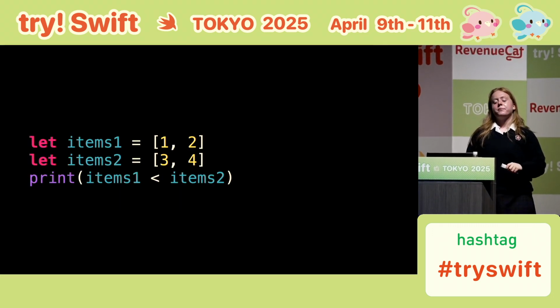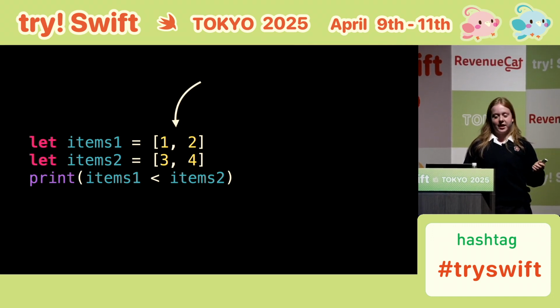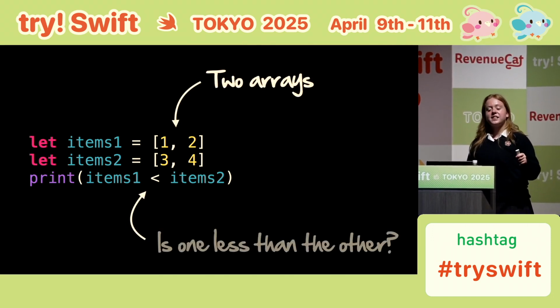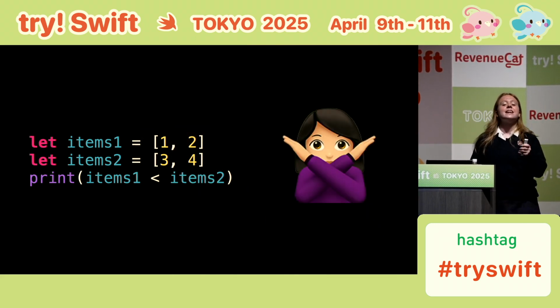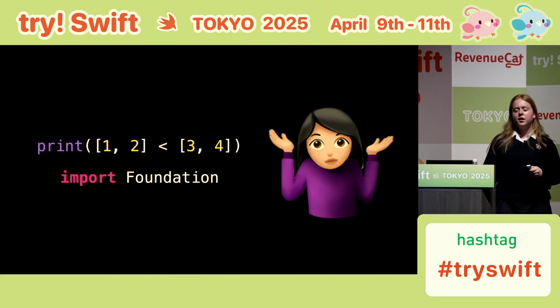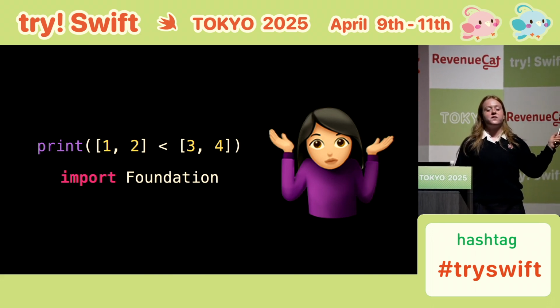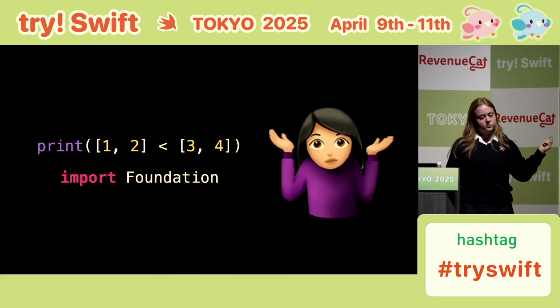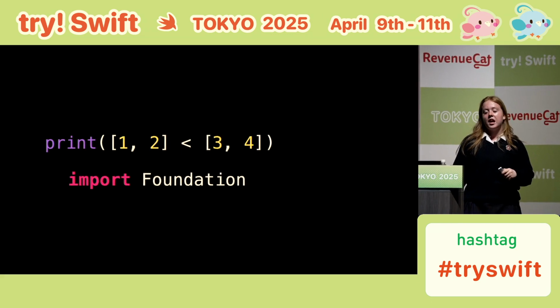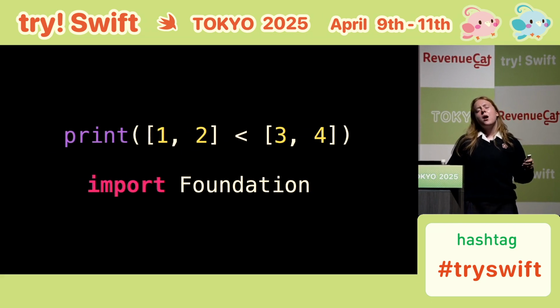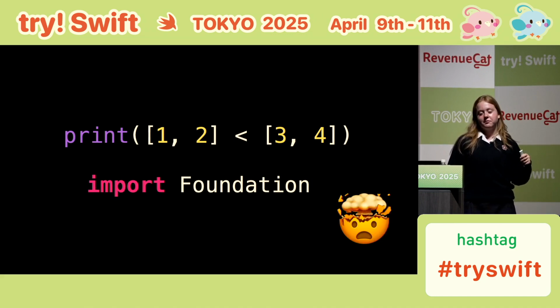If we break it down, we can see this creates two arrays. Then checks if one is less than the other. But that's not allowed. Arrays aren't comparable in Swift. So why does this work, and only when foundation is available? Because these aren't arrays. These are both index paths, which are a bit like integer arrays, for people older than 25. I've literally never used them in my entire life, so this behavior really confused me.